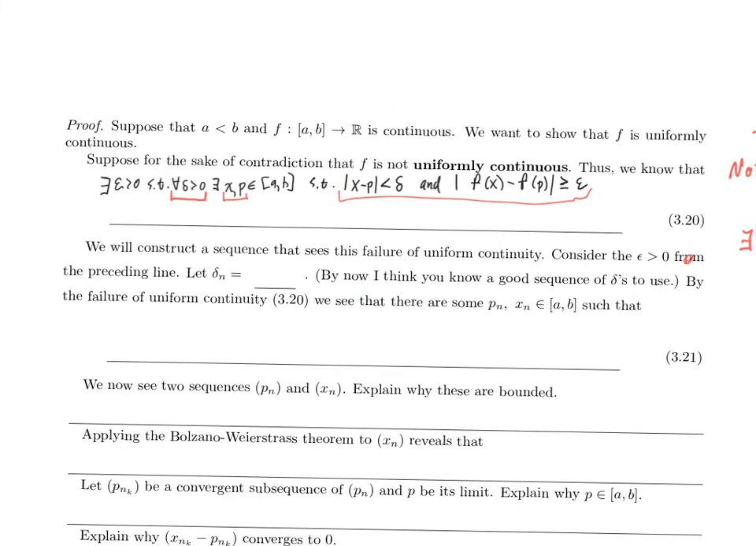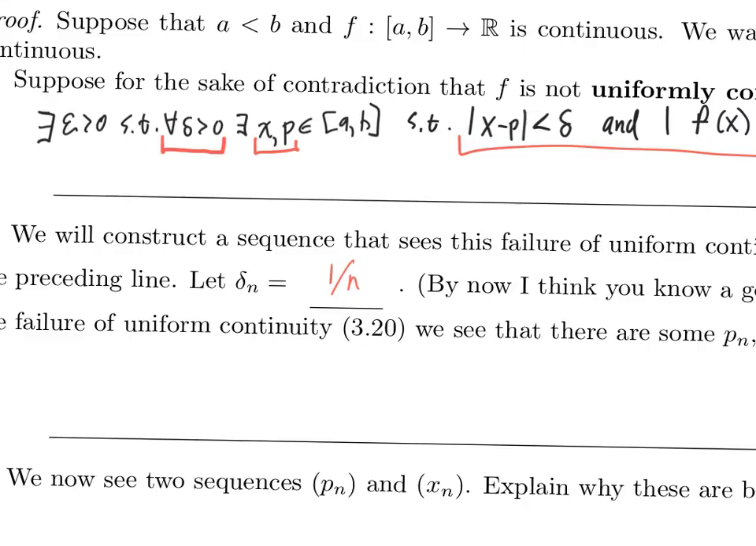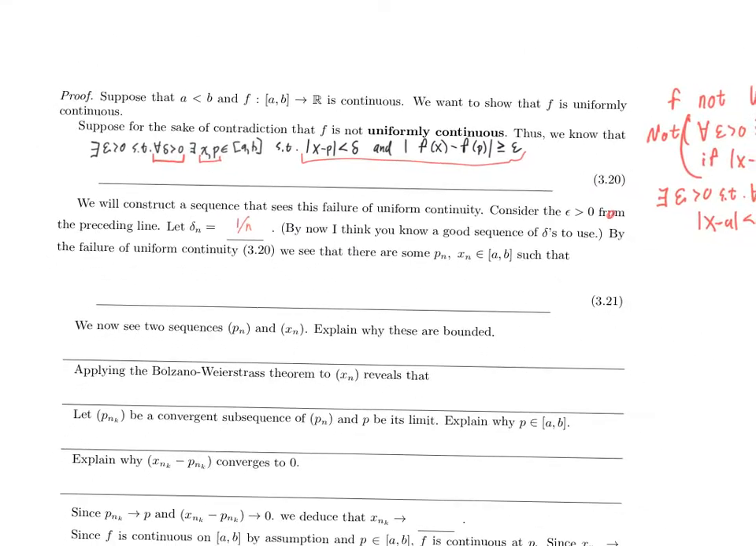Let delta n be your favorite choice of deltas which are all positive and yet converge to 0. I don't know, the standard one is 1 over n. You could use 1 over 2 to the n. It won't make a difference. By the failure of uniform continuity, that is item 3.20 above, I see that there exist some p sub n and x sub n such that this happens.